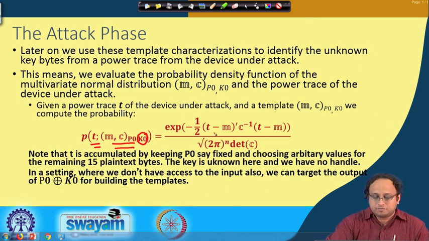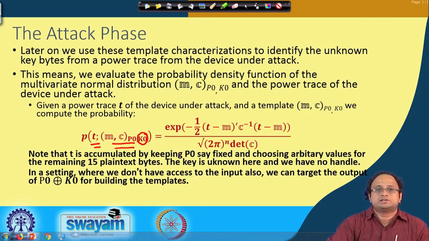So, instead of x we plug in the value of t here, and note that t is accumulated by keeping p0 fixed and choosing arbitrary values for the remaining 15 plaintext bytes. The remaining 15 plaintext bytes I am not bothered about, but I am assuming that I have control over the input, but I do not know the internal key and I have no knowledge about the secret key. So, the key is unknown here and we have no handle on that.